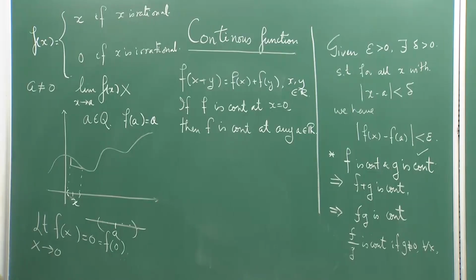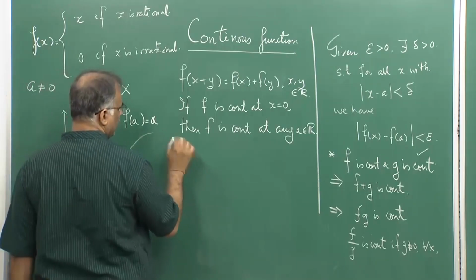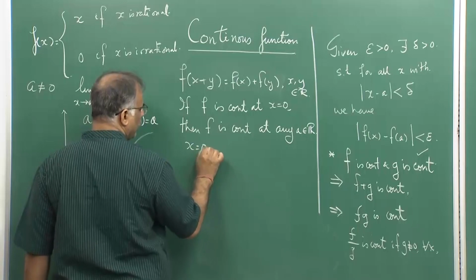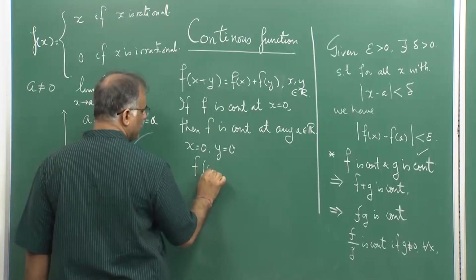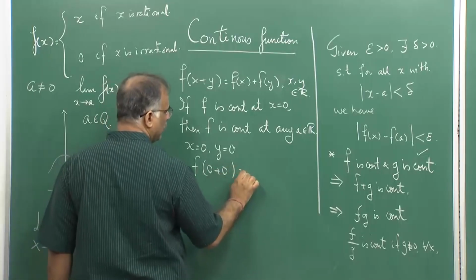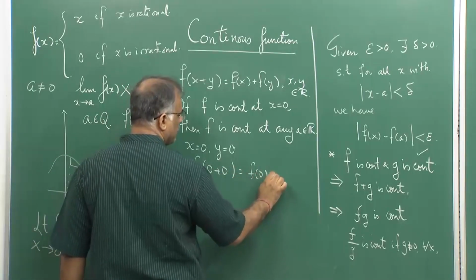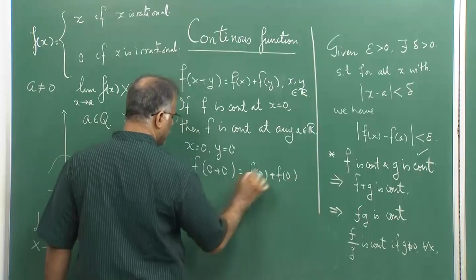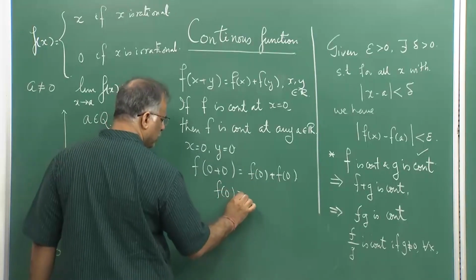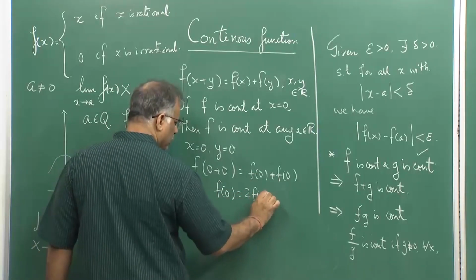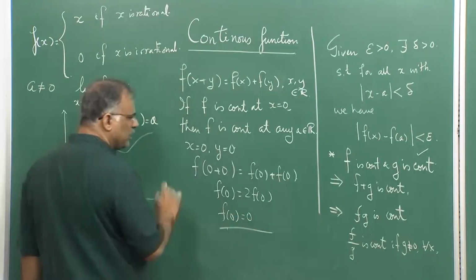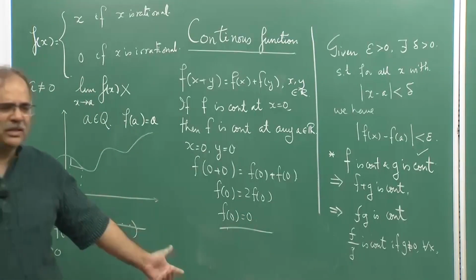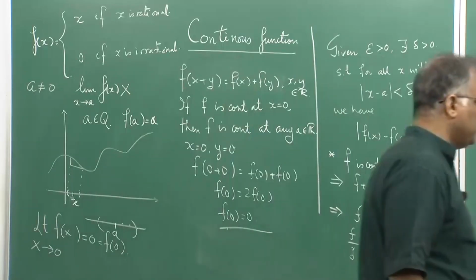The first thing to observe is that first put x equal to 0 and y equal to 0, then by very definition f(0 plus 0) is f(0) plus f(0). So, which means f(0) is equal to 2 f(0), which means f(0) is equal to 0. This information is immediately observed.